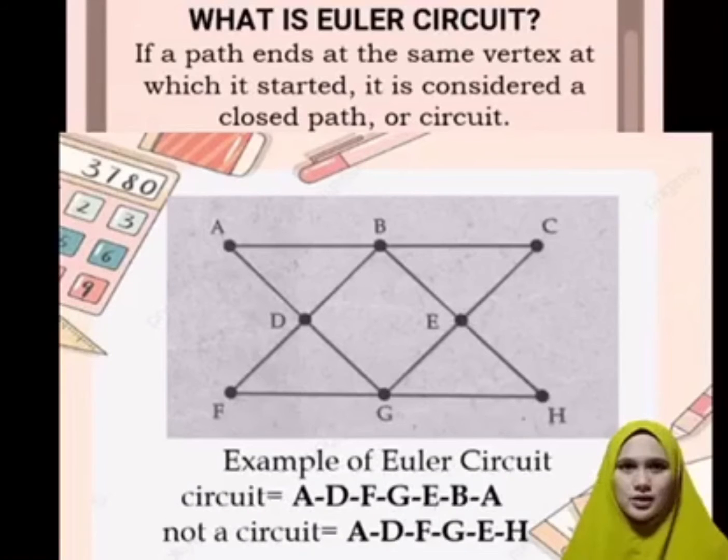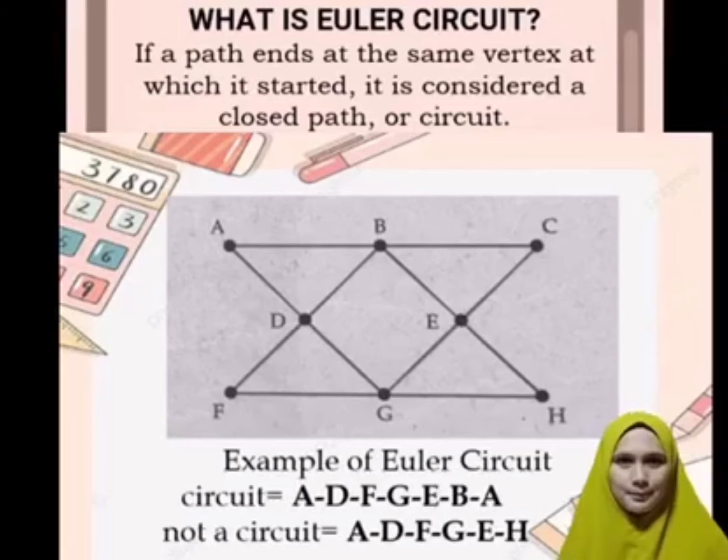So, ibig sabihin, ang Euler circuit is kung ang isang path ay nagtatapos sa parehong vertex kung saan ito nagsimula, ito ay tinatawag na closed path or circuit.